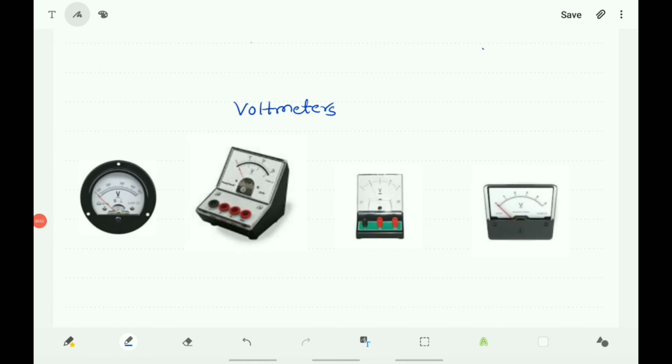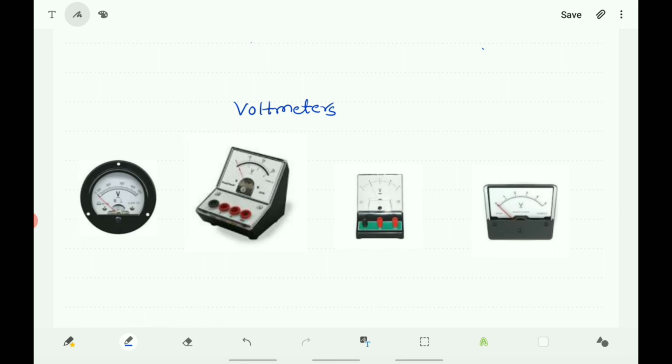See the voltmeters. All these are analog voltmeters. They have a pointer. Analog voltmeters move a pointer across a scale proportional to the voltage of the circuit. The pointer deflects and shows the voltage of the electric circuit.